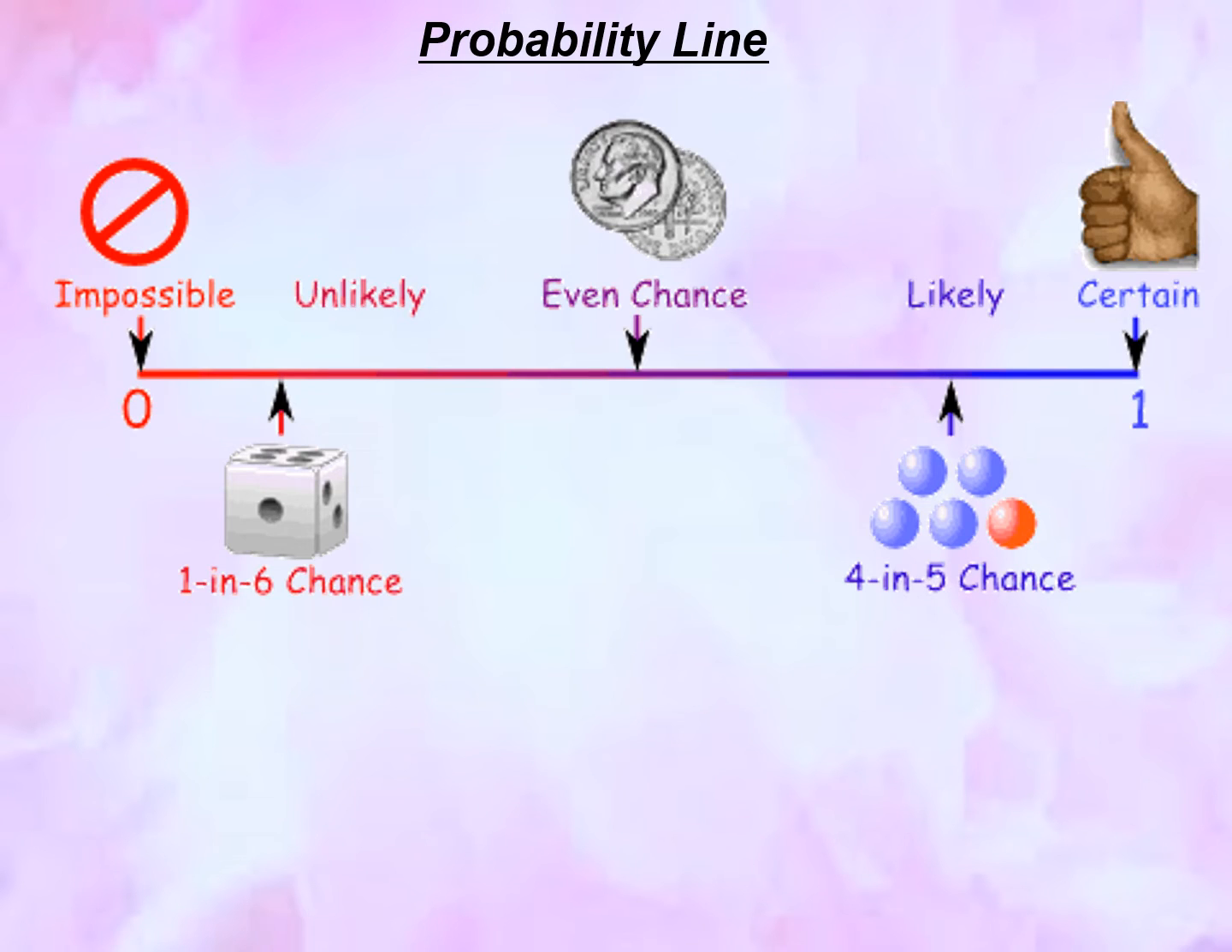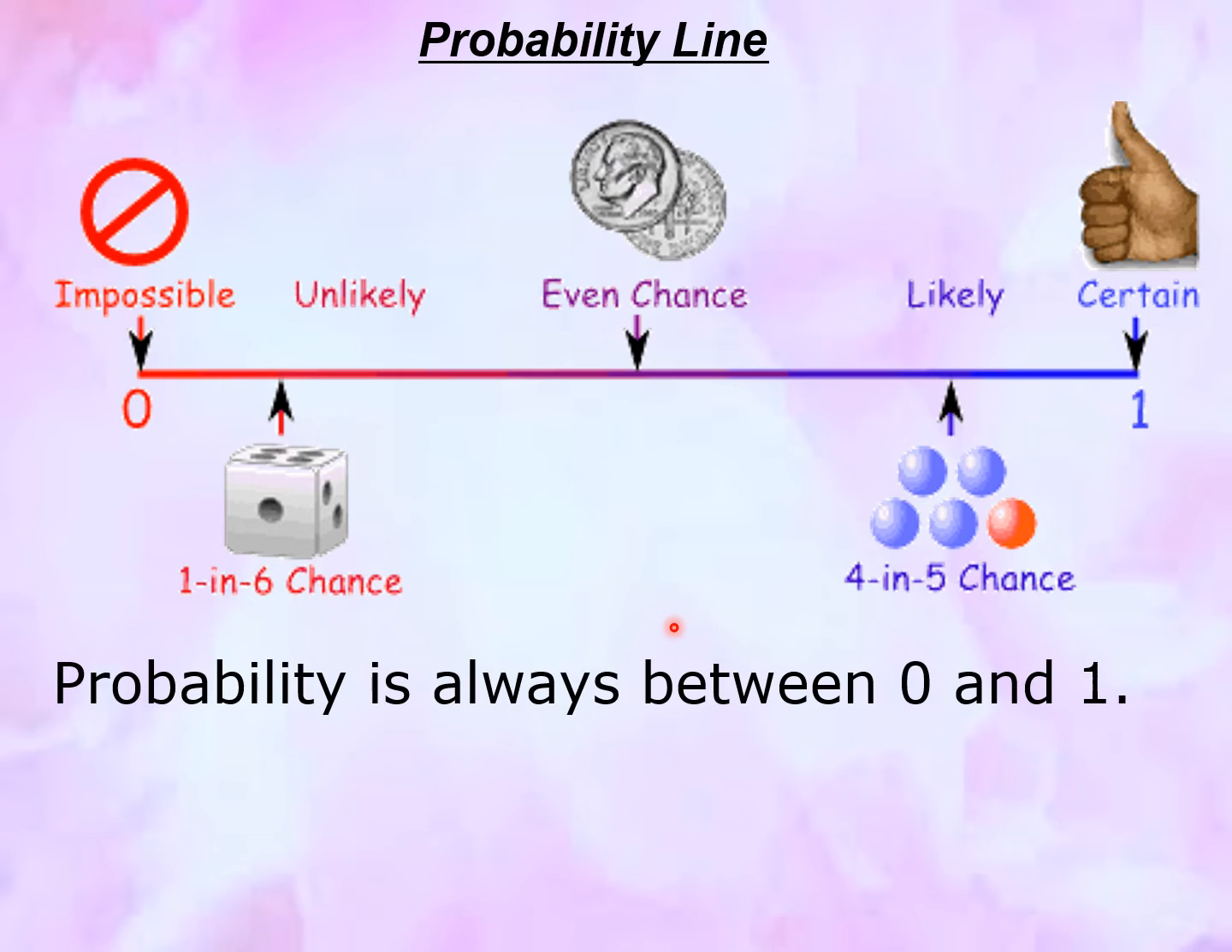Now let us look at the probability line. On the probability line, if the event is impossible, it is 0. If it is certain, it is 1. If it has an even chance, it is in the middle. If it's unlikely, it's in here. If it's likely to happen, or a 4 in 5 chance, it is here. For example, unlikely is only 1/4, and very likely is 3/4. In total, we have 1. And remember, the probability is always between 0 and 1.